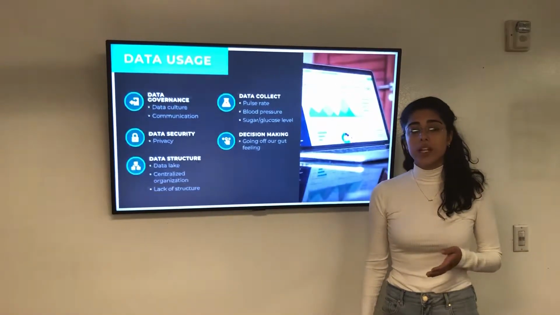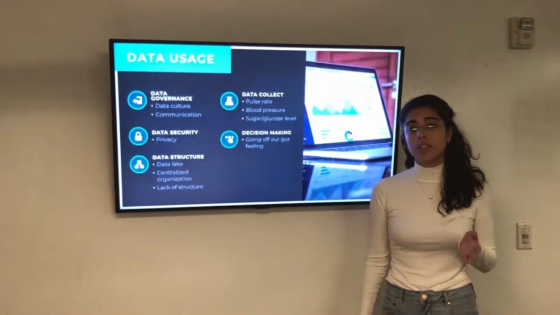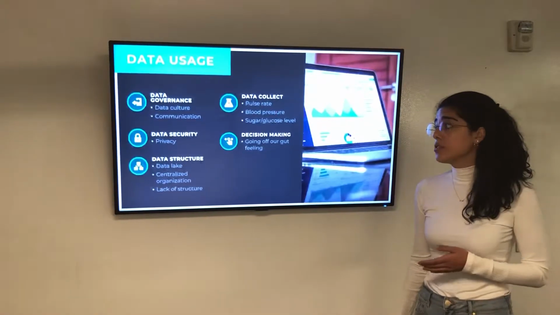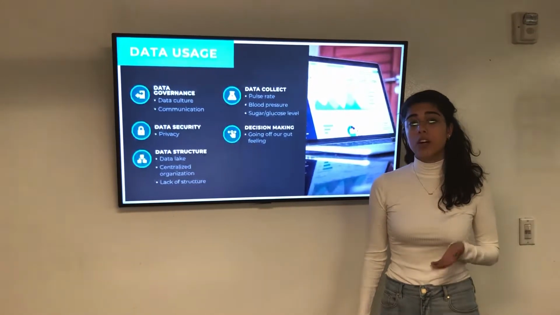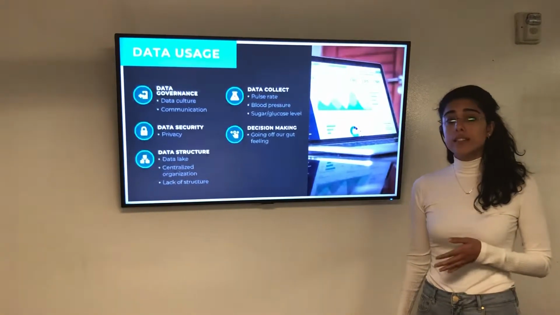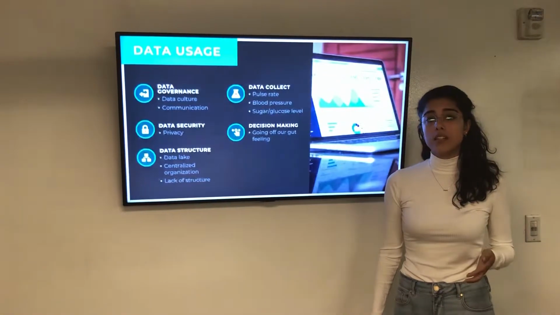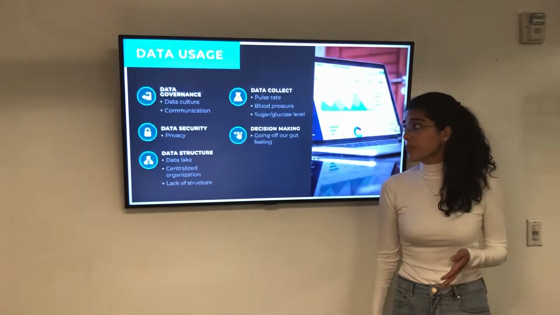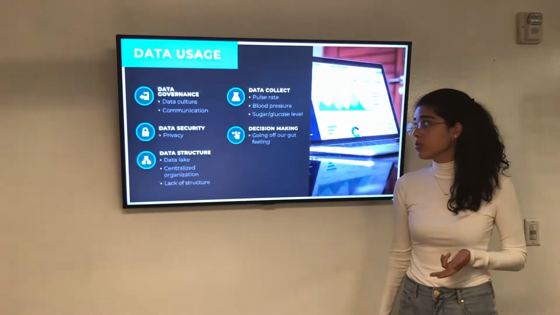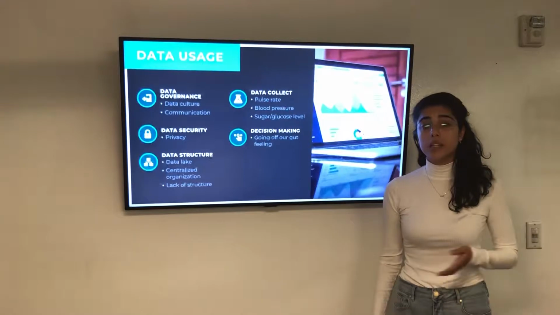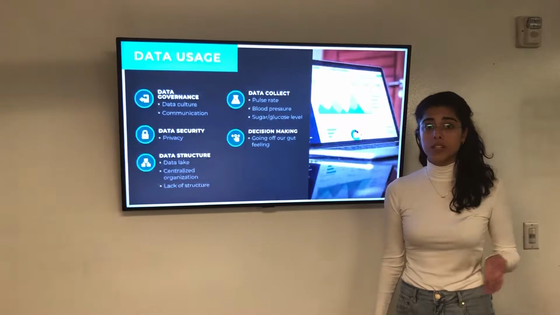The company doesn't have any kind of data governance, and also does not communicate about it with stakeholders. Issues with data privacy and data usage by customers are also being evaluated. Since Sugar AI is a startup, they still use a data lake and a centralized analytic structure. Data such as pulse rate, blood pressure, and glucose level are being collected, but the company still doesn't know what to do with it, since they use intuition to make their decisions.